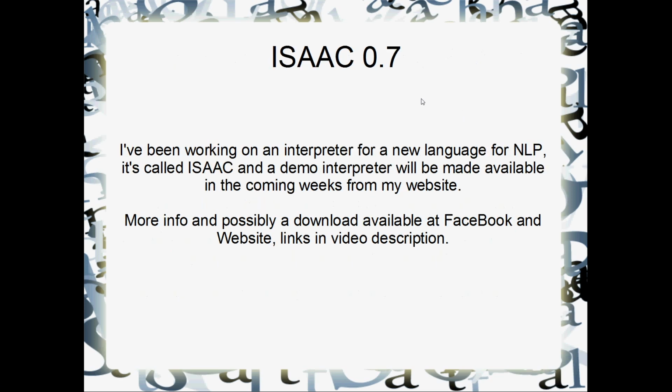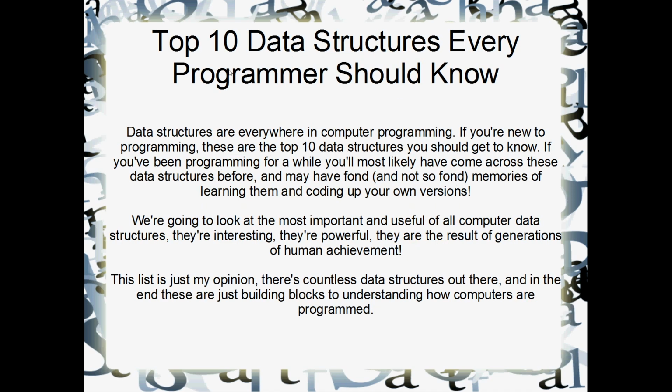Anyway, let's move on. Okay, so I want to talk about the language that I'm making. This is a new artificial intelligence language for natural language processing. It's called Isaac 0.7 and it's going to come out soon, in the coming weeks, we'll say. For more info, check out the website and the Facebook. Alright, good on yous.